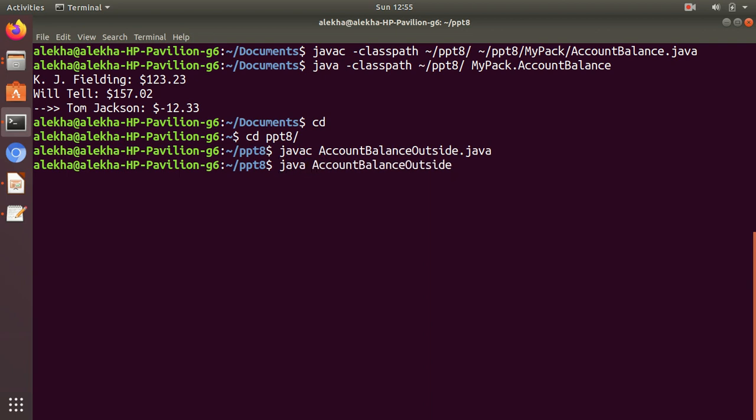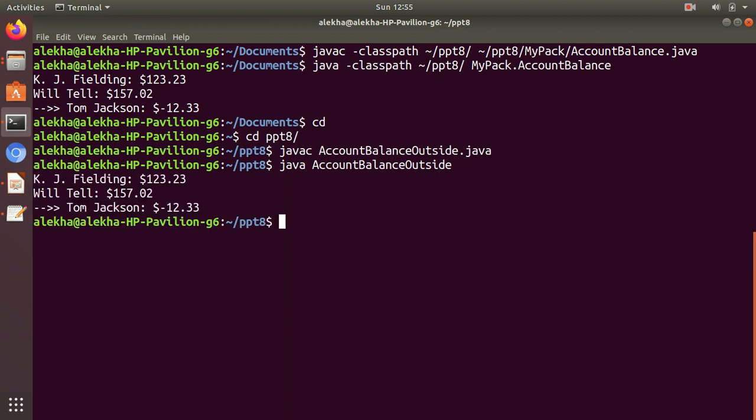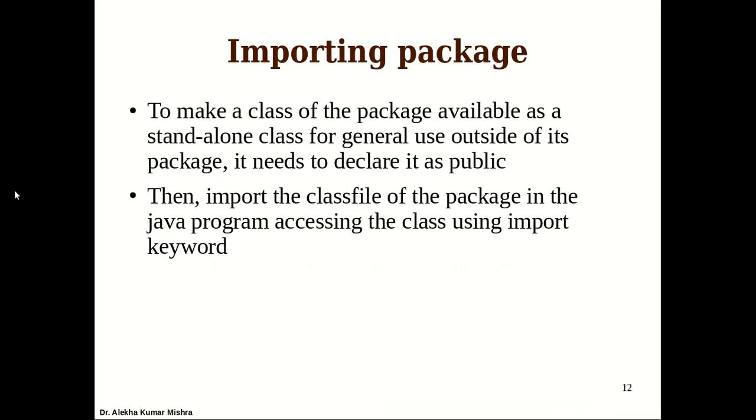And also while compiling, because it's a standalone class, it is under the account balance outside, not under any package. It is under the default package. That's why we can execute like this and it still works. This is how we can import a package and use the classes under it. So I think that's all about it. People can now create more and more packages and see how it works.